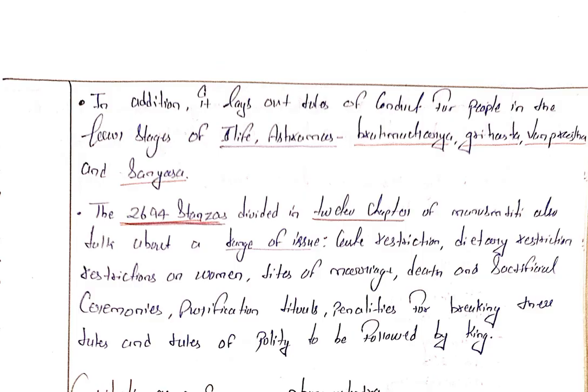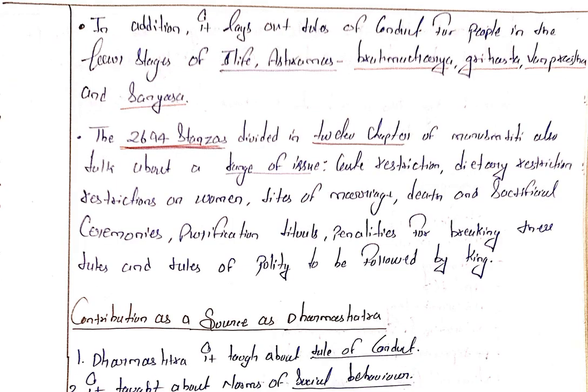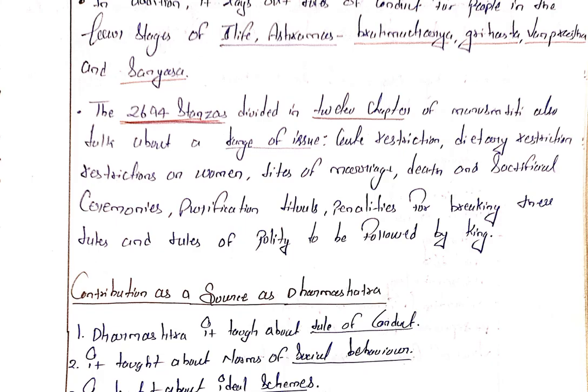In addition, it lays out rules of conduct for people in the four stages of life, ashramas: brahmacharya, grihastha, vanaprastha and sannyasa. With 2,684 verses divided into 12 chapters, Manu Smriti also talks about a range of issues like caste restrictions, dietary restrictions, restrictions on women, rituals of marriage, death and sacrificial ceremonies, purification rituals, penalties for breaking these rituals, and rules of polity to be followed by the king.